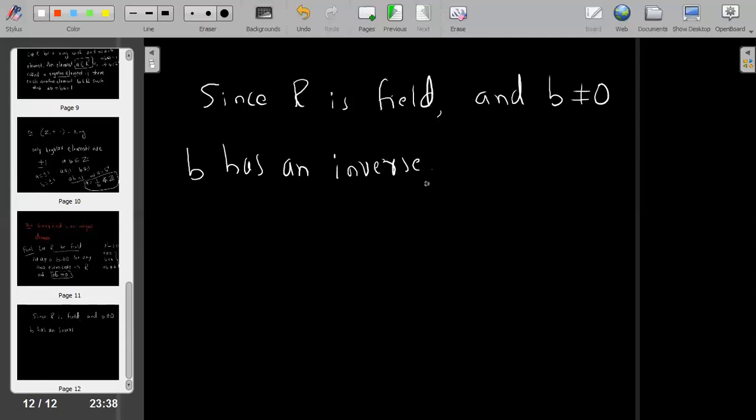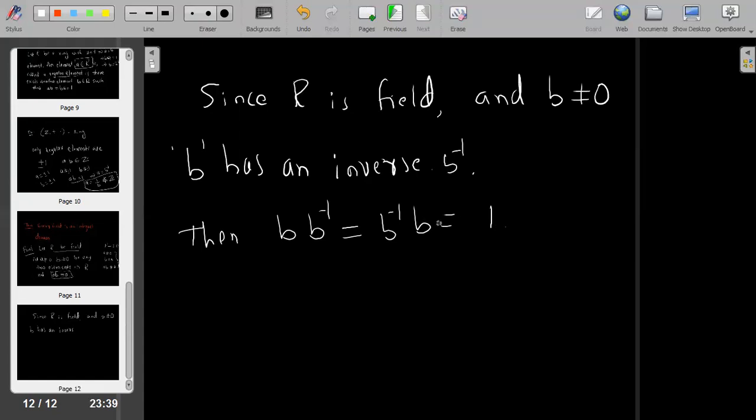Since R is a field and B is non-zero, therefore B has an inverse, and let us denote that inverse by B inverse. Then B times B inverse, or B inverse times B, is equal to 1, because it's a field with identity element.